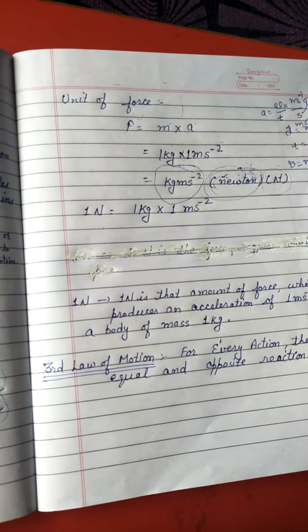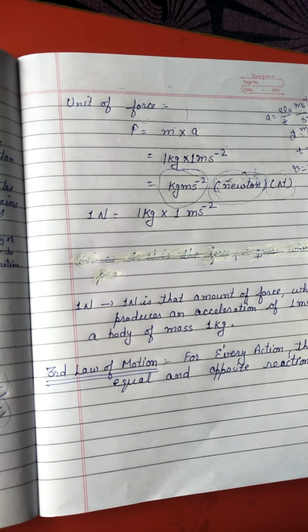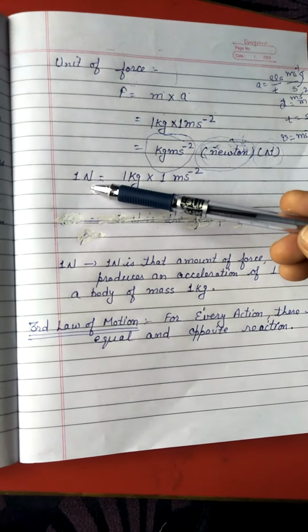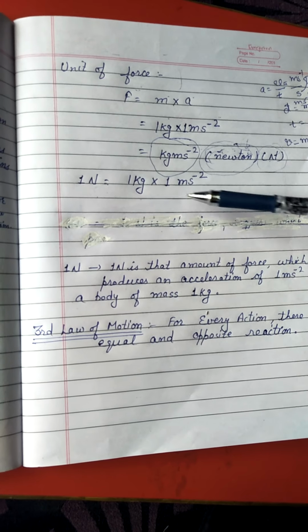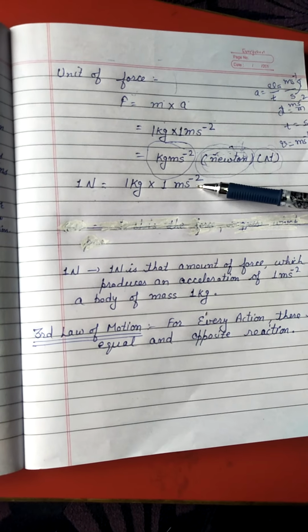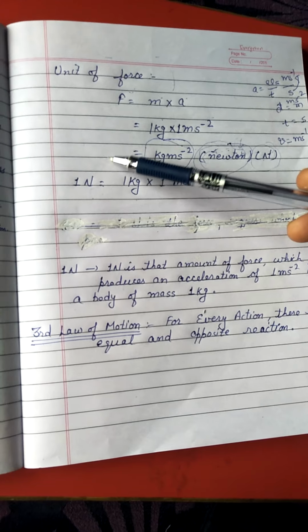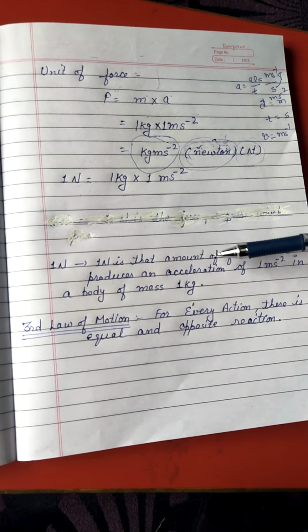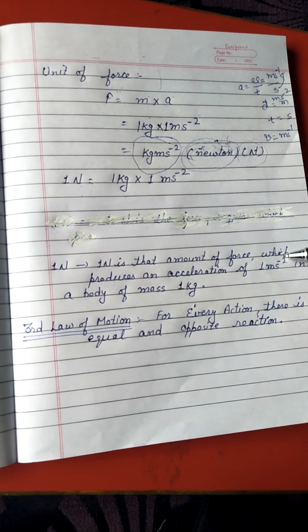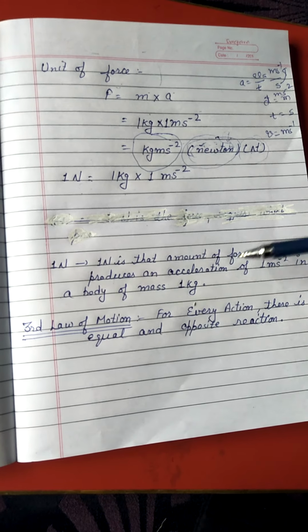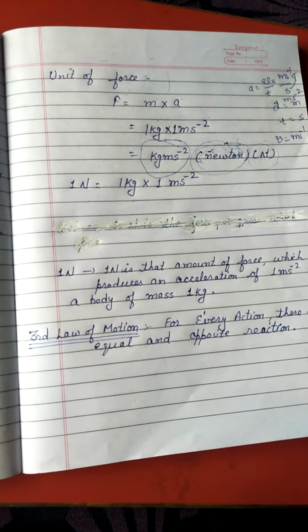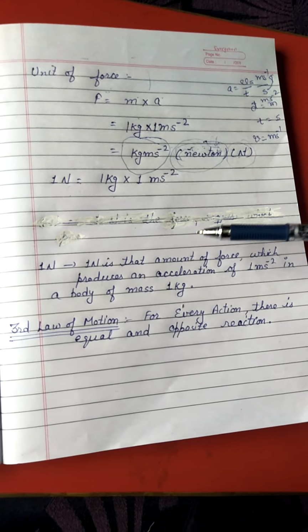Now here one question arises: how can you define 1 Newton of force? Newton is the force, kilogram is the mass, and meter per second square is the acceleration. So 1 Newton is that amount of force which produces an acceleration of 1 meter per second square in a body of mass 1 kg. So this is known as the 1 Newton.